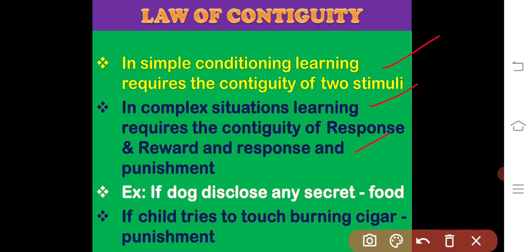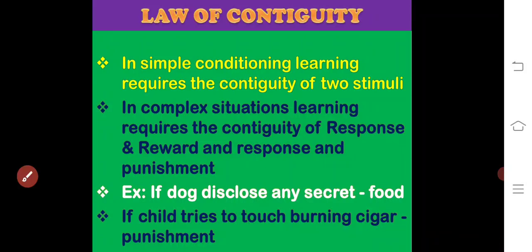Example: if a dog discloses a secret, we provide some food material as a reward. And if a child tries to touch a burning cigar or a flame, then we give punishment. So here the learning takes place either with the response and reward or with the response and punishment.